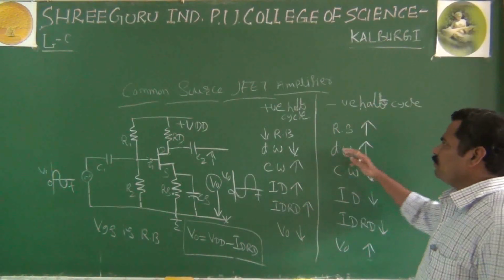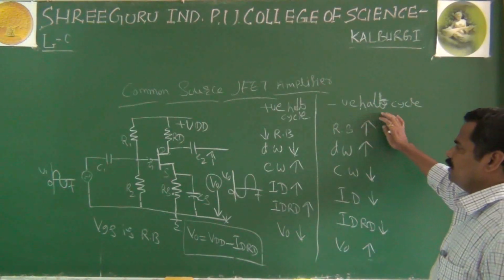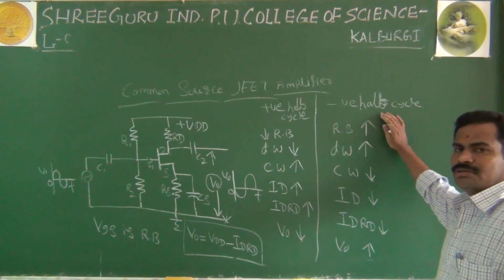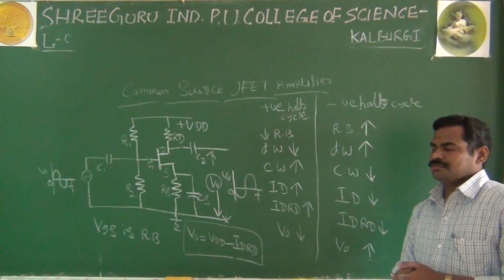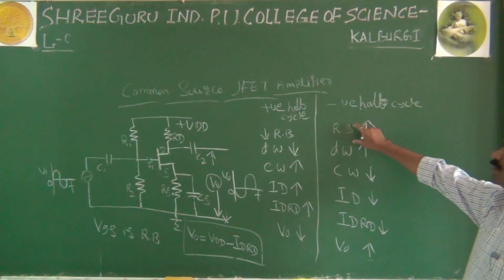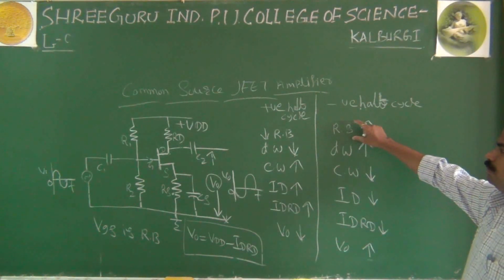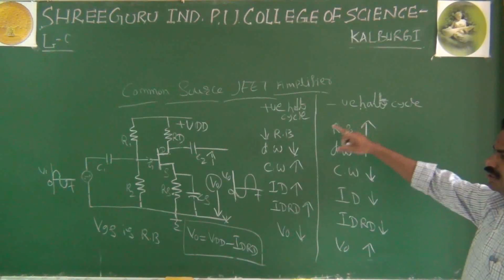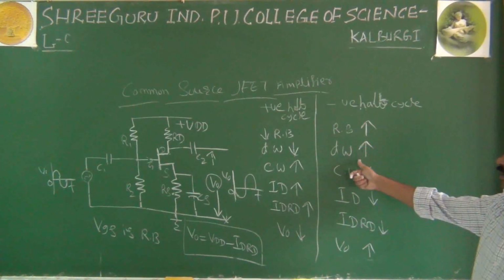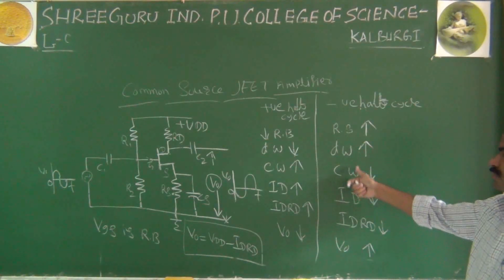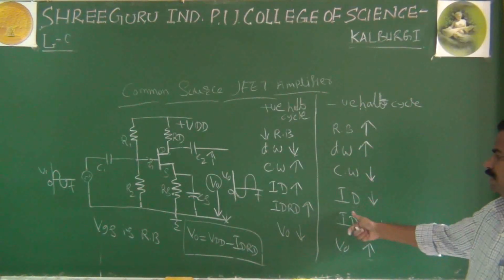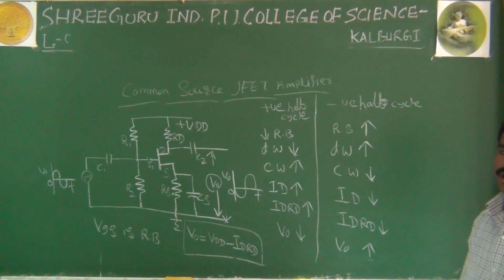At the same time, you can understand the negative half cycle. The negative half cycle supports the reverse bias at the gate-source junction, so you have more reverse bias voltage there, which means more depletion width, and because of more depletion width you have very little channel width, and so a very small drain current.